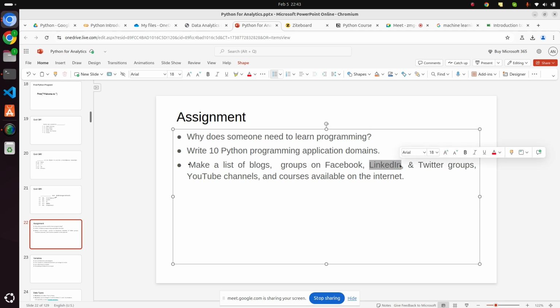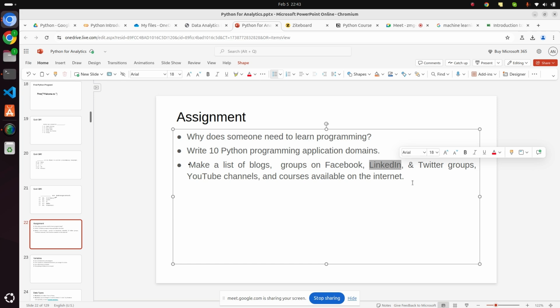Try to see them, because in these groups on Twitter, LinkedIn, maybe Facebook, maybe Telegram, you will see lots of job or interview experiences. You can see the job details, and also what new things are coming into the market.